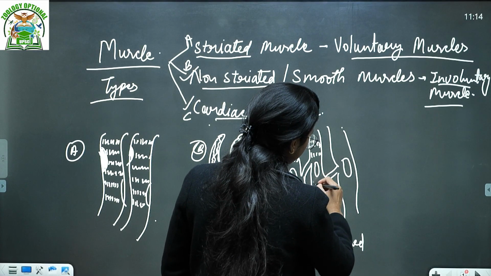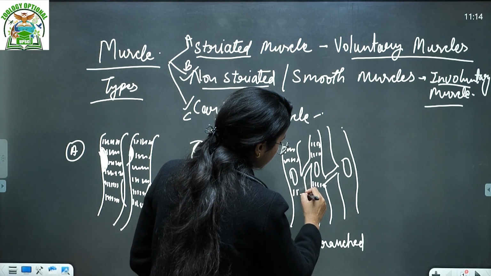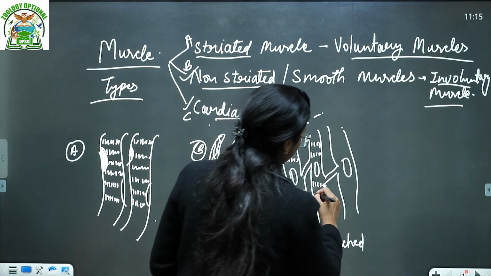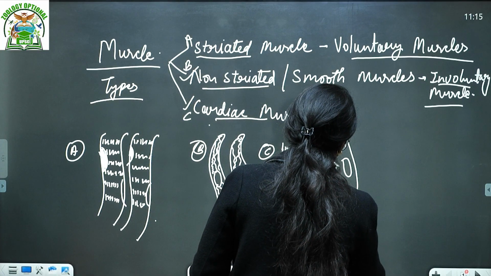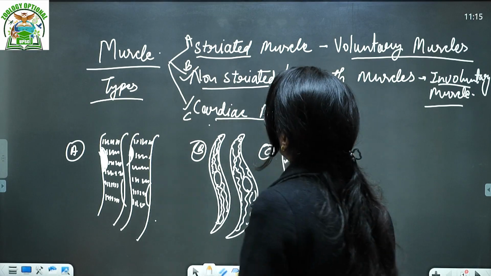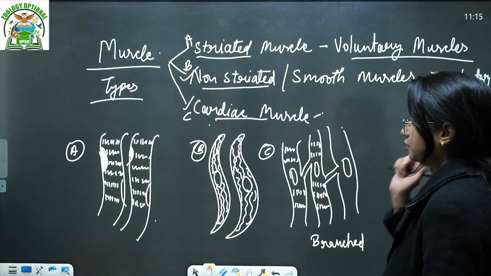But they have the striation. That is why structure-wise cardiac muscles are striated muscles, and function-wise they function like the non-striated. Okay, got it?